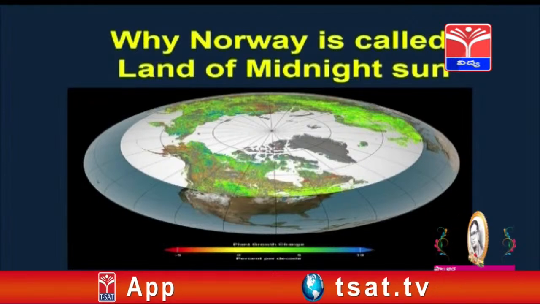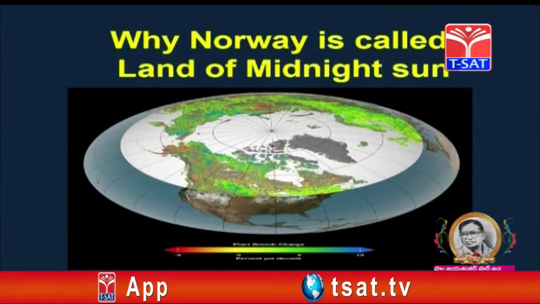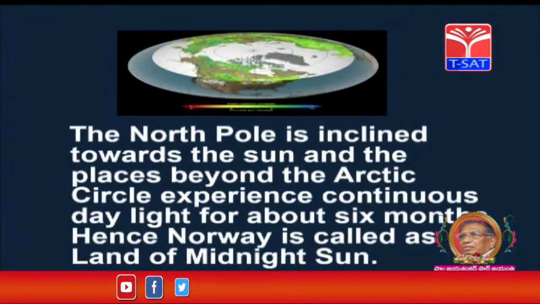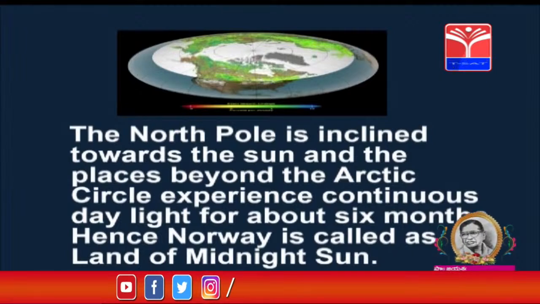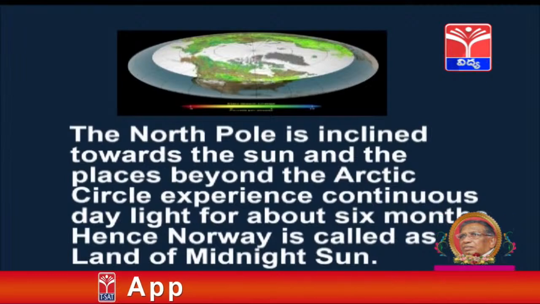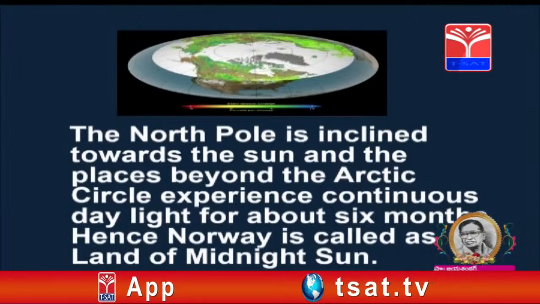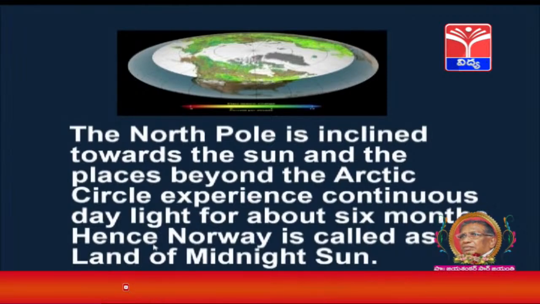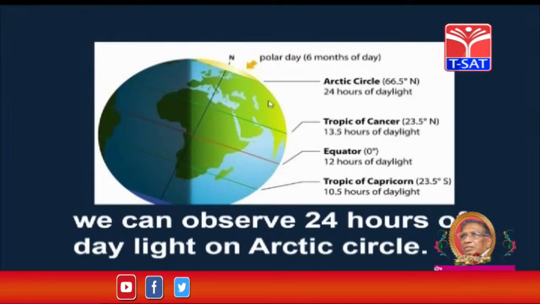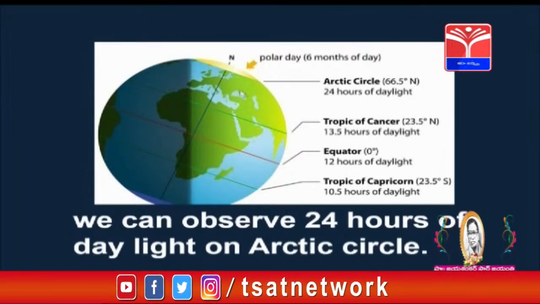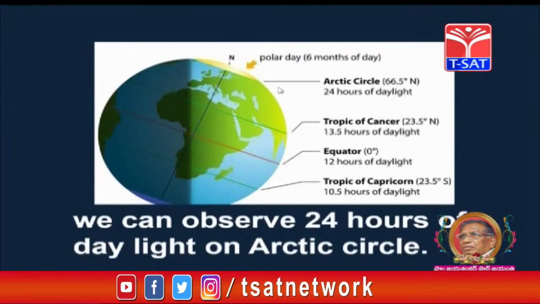Why is Norway called the land of the midnight sun? The North Pole is inclined towards the sun, and the places beyond the Arctic Circle experience continuous daylight for about 6 months. Hence, Norway is called the land of the midnight sun. Here, Norway is located in this region near the Arctic Circle. So, that is the reason Norway is called the land of the midnight sun.